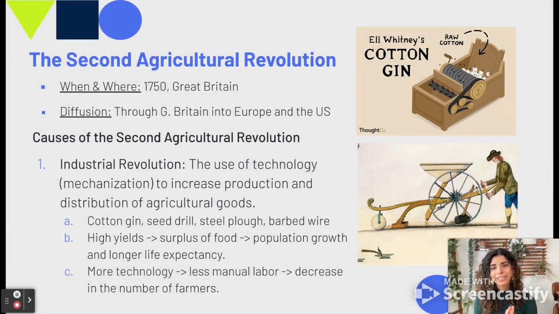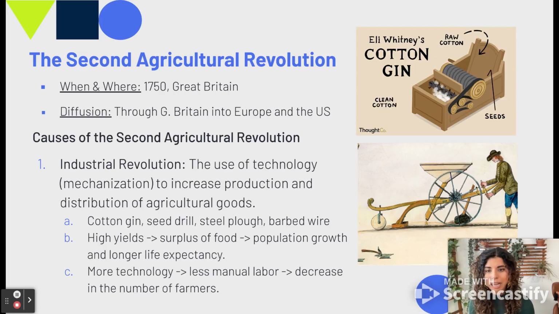Then we come into the second agricultural revolution, and this is where everything changes. So it began more or less in about 1750 in Great Britain and eventually diffused into the rest of Europe and the US. So for the causes of the second agricultural revolution, this is directly tied to the Industrial Revolution. So using technology or mechanization to increase production and distribution of agricultural goods.